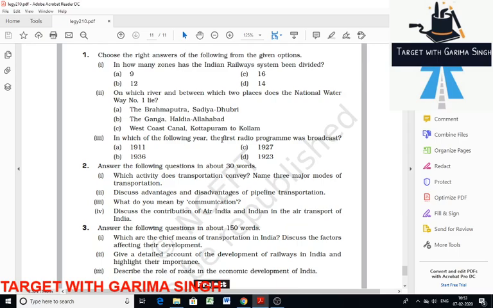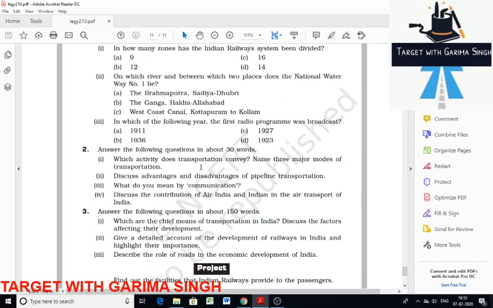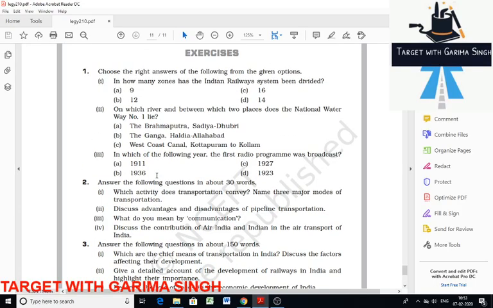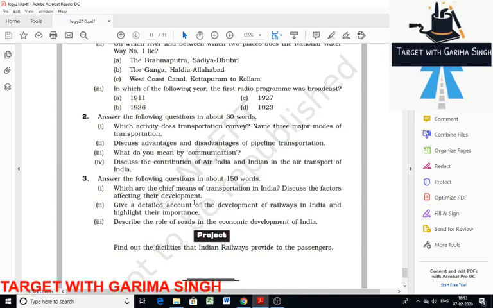In which of the following years was the first radio program broadcast? So the first radio program was broadcast in 1923. Those are the questions, no more. I can say the longest highway is NH7. Here, it's not a question, but it's kind of important, so I just stated the fact.